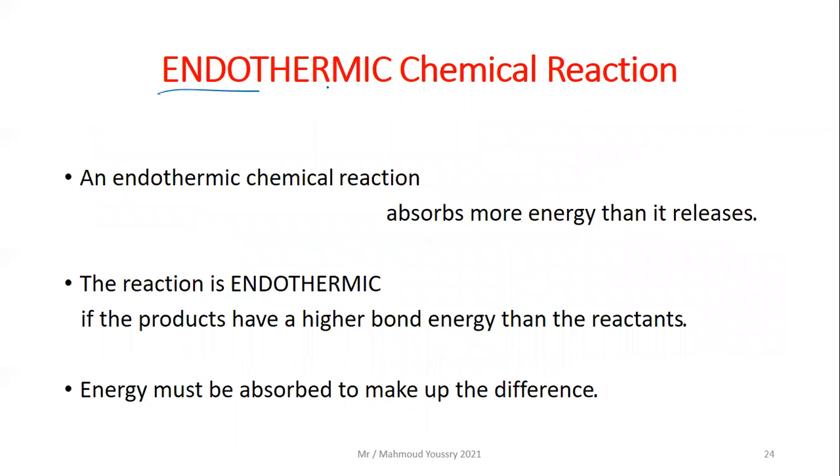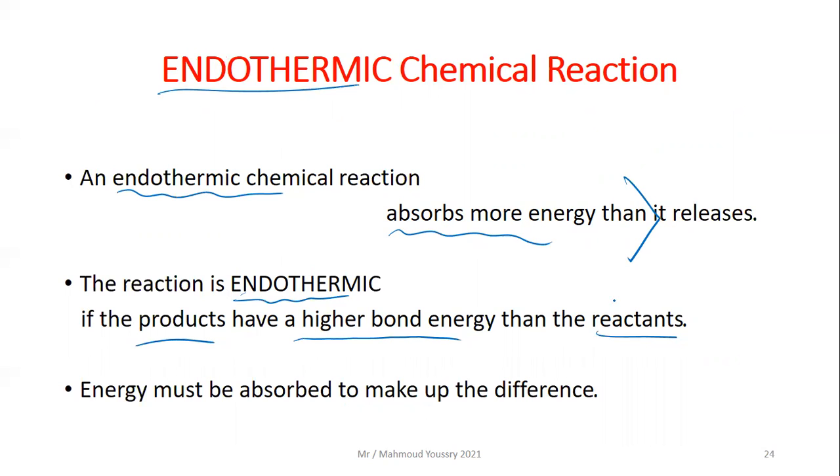Then the second type of reaction is the endothermic chemical reaction. An endothermic chemical reaction absorbs more energy than it releases. So the products have higher bond energy than the reactants. In this case, the energy must be absorbed or added to make this difference.